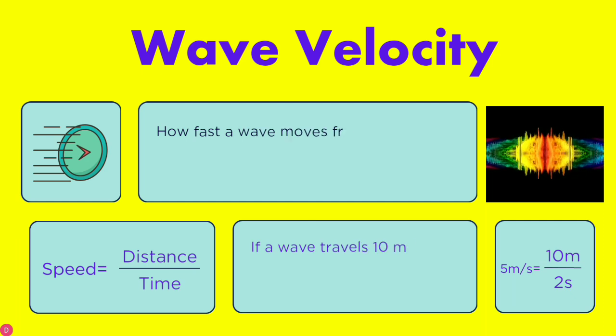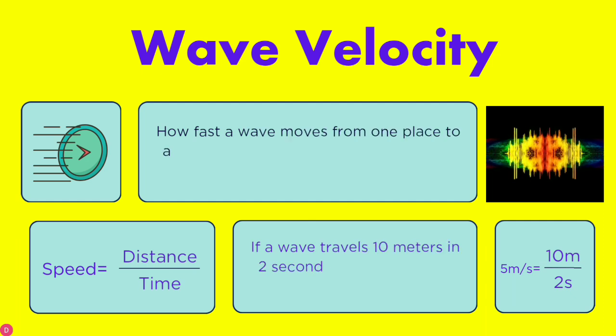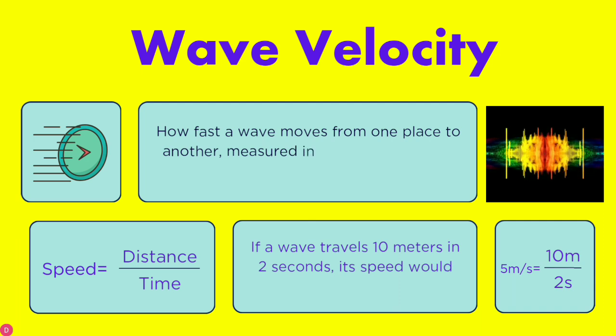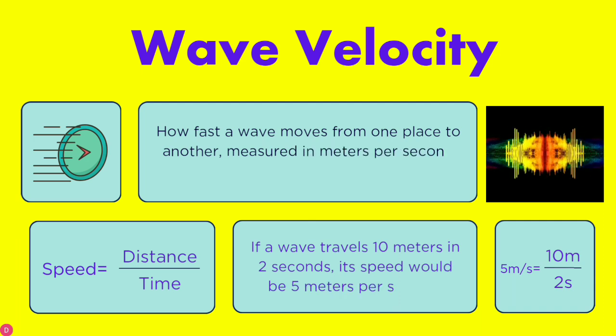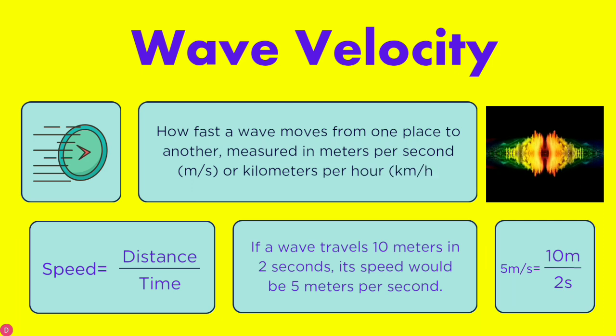Wave velocity. How fast a wave moves from one place to another, measured in meters per second, m/s, or kilometers per hour, km/h.